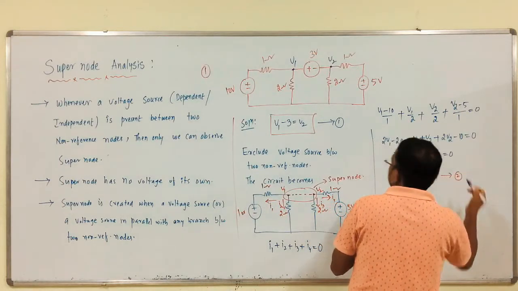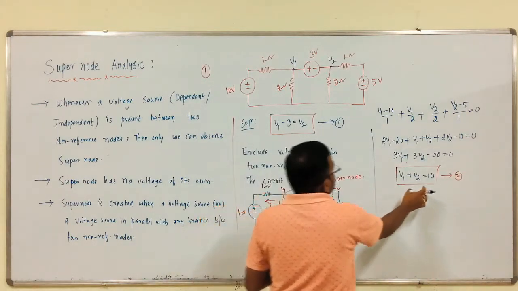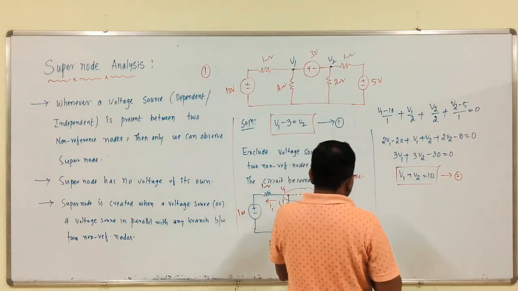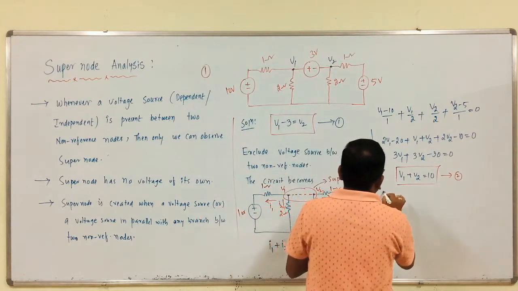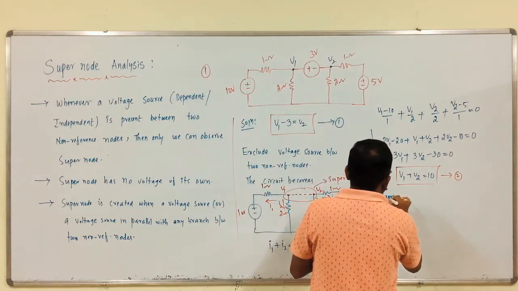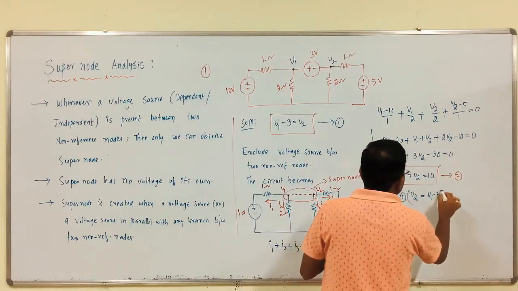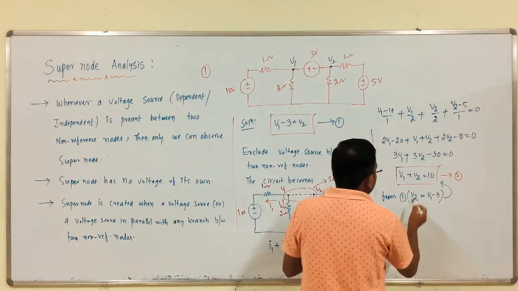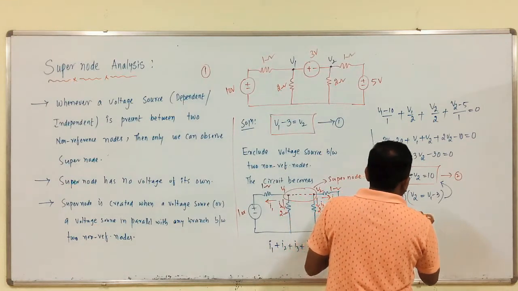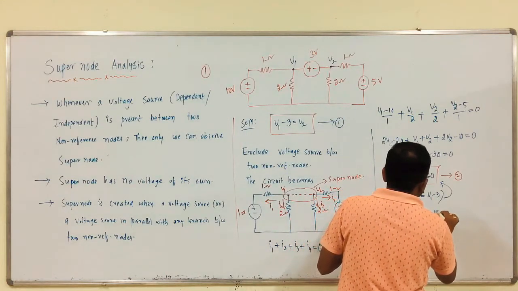This is equation 2, and the earlier one is equation 1. From 1, V2 is equal to V1 minus 3, right? Substitute this into equation 2. So, V1 plus V1 minus 3 is equal to 10.